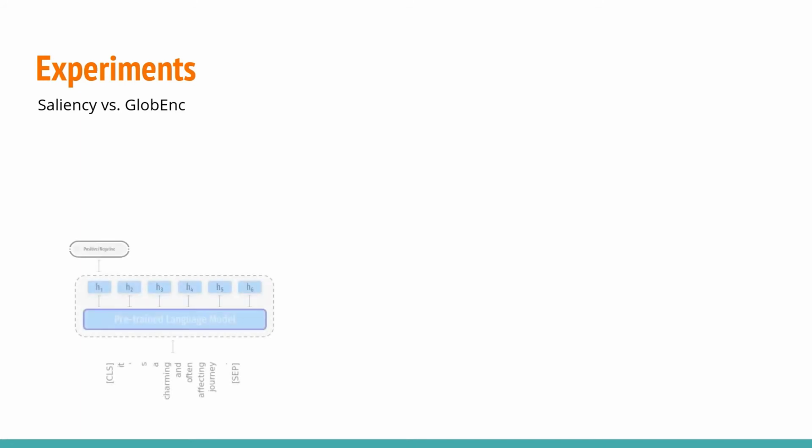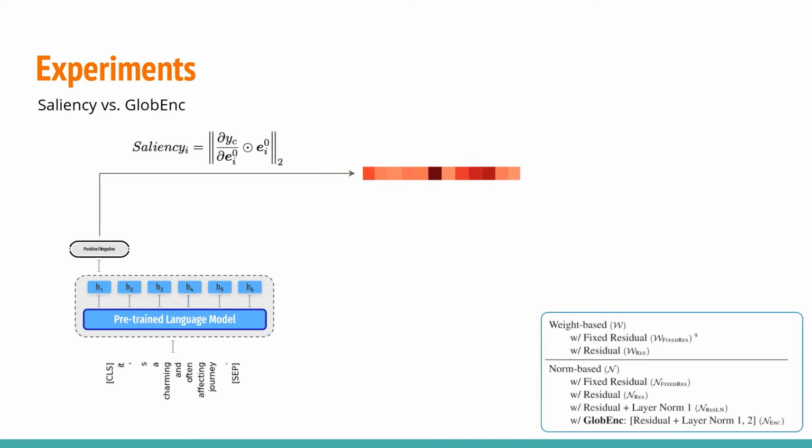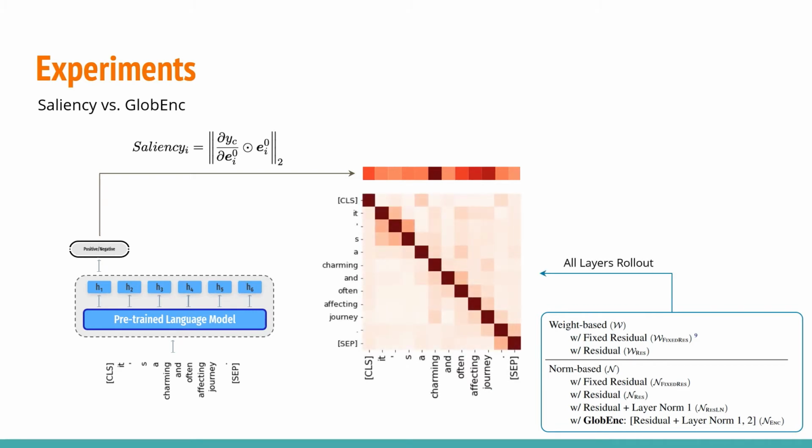In our experiments, we measure each token's contribution using a gradient-based saliency method. Then, we evaluate each of these analysis methods that are based on including or not including one or multiple components, or even by changing the weight basis or norm basis of it. In each method, we extract their corresponding attribution map in each layer and apply rollout to all the layers to have an aggregated result.